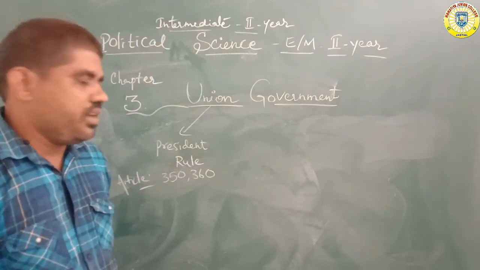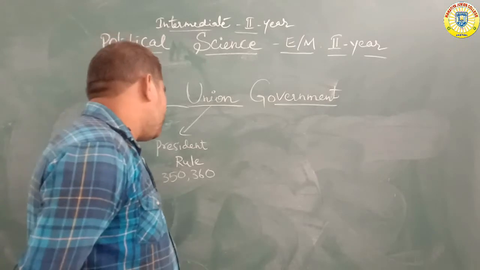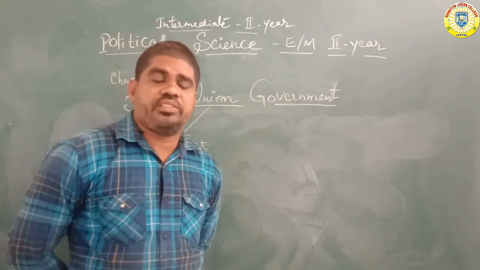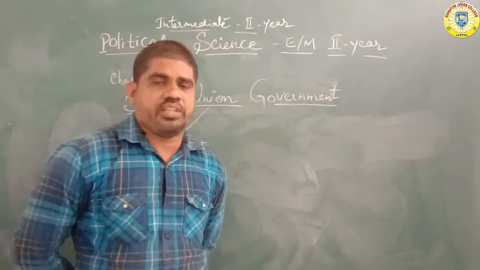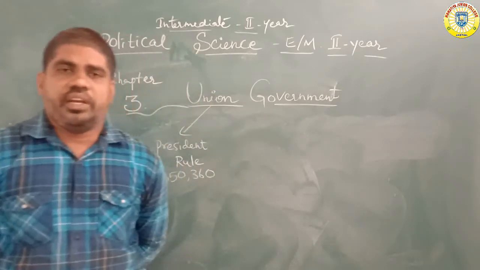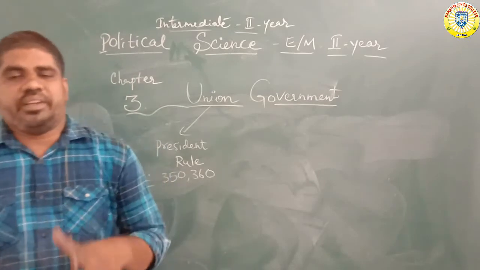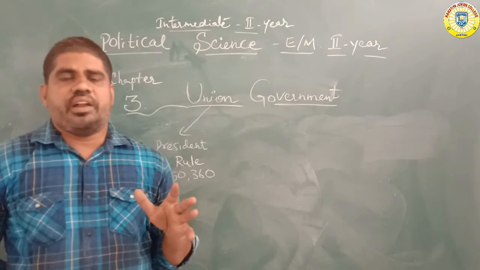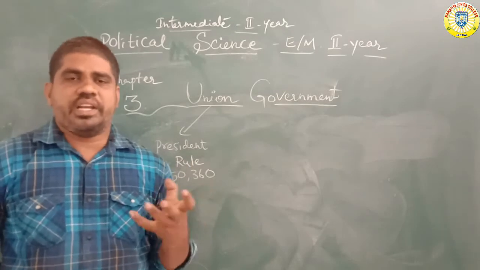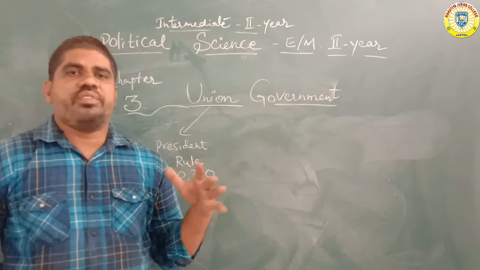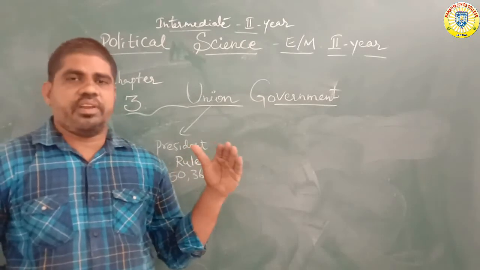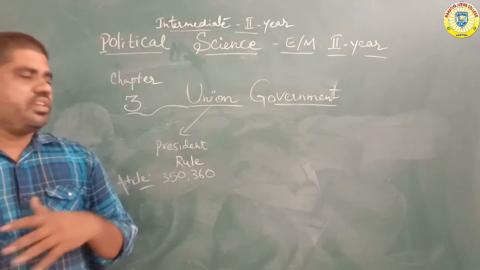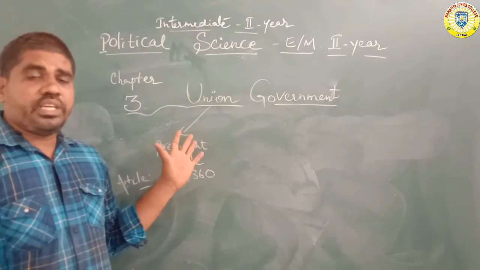The president rule is imposed when the state government fails, or when some ministers or MLAs are suspended. Opposition leaders mainly press for the president rule, giving complaints to the governor against the CM.